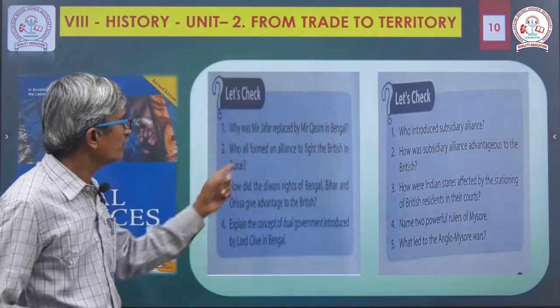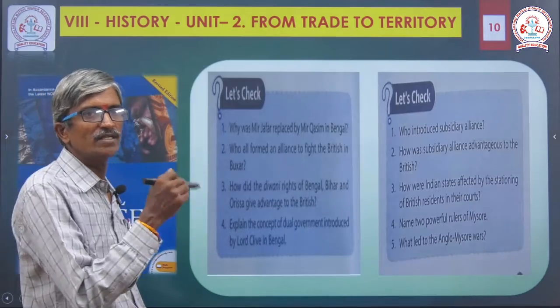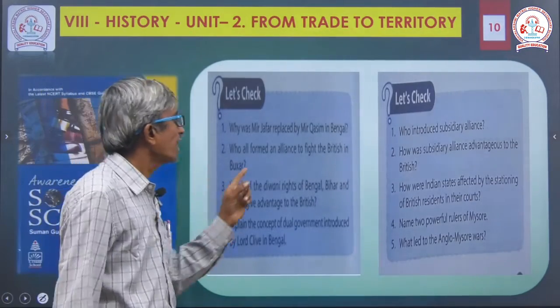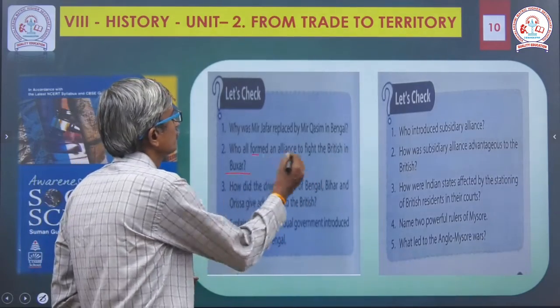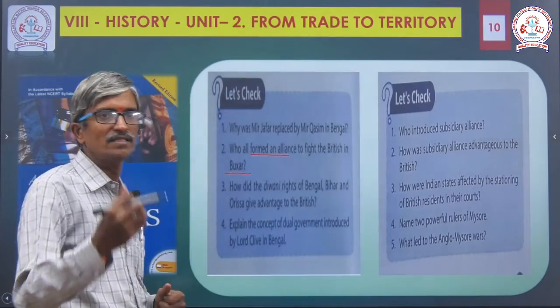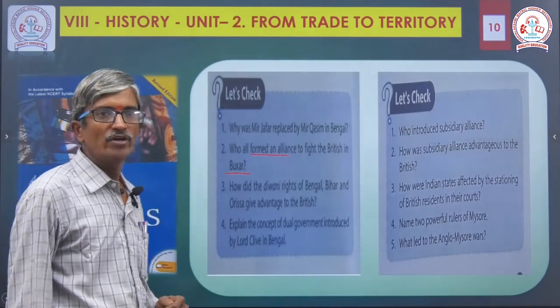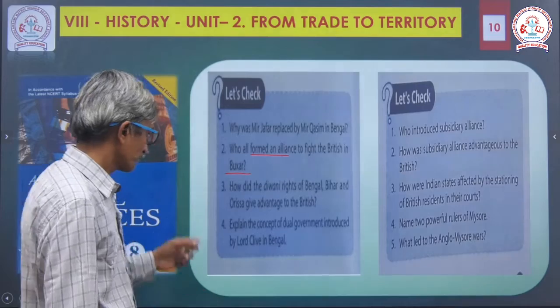Let us check: why did Mir Jafar replace Mir Qasim in Bengal? What is the reason? You yourself think and write. Next, who all formed an alliance to fight the British in Buxar? With whom? Next, how did the Diwani rights of Bengal, Bihar and Orissa, present name Odisha, old name Orissa, give advantage to the British? Diwani right means collecting the tax.